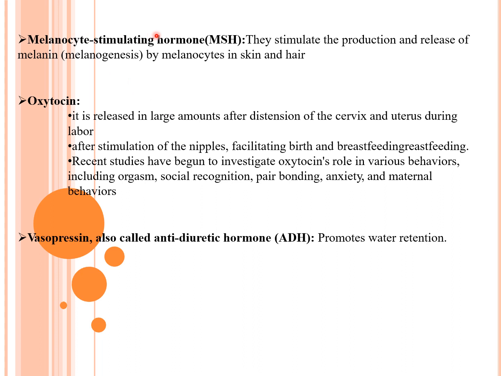Then we have melanocyte stimulating hormone. This stimulates the production and release of melanin by melanocytes in skin and hair. Oxytocin is released in large amounts after distension of the cervix and uterus during labor, and after stimulation of the nipples, facilitating birth and breastfeeding. Recent studies have begun to investigate oxytocin's role in various behaviors, including orgasm, social recognition, pair bonding, anxiety, and maternal behavior. Vasopressin, also called antidiuretic hormone, promotes water retention.